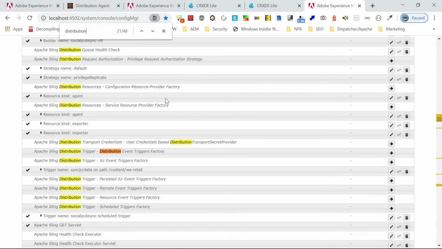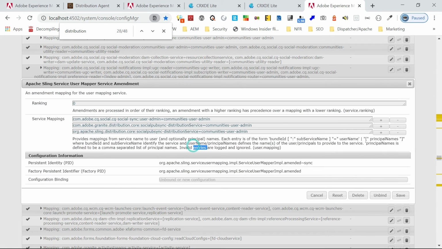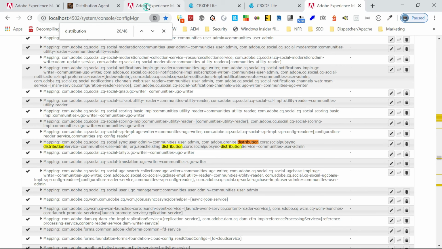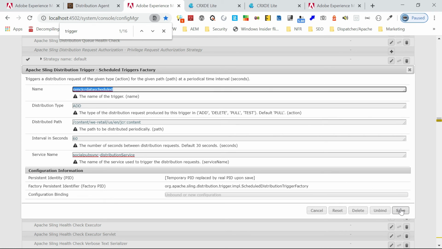Okay, it should be coming after this. Okay, I will go and copy the social. Okay, go back here and add this. Okay, now I enable the scheduled one, copy this again, save it.